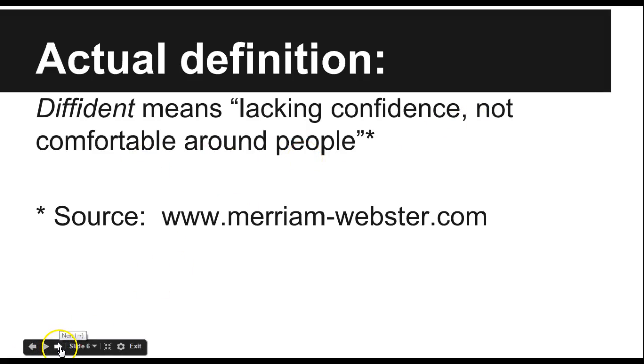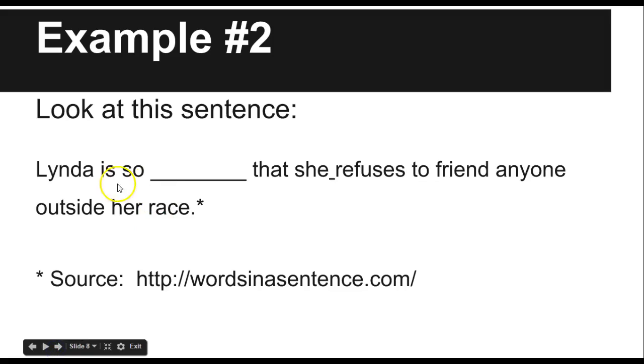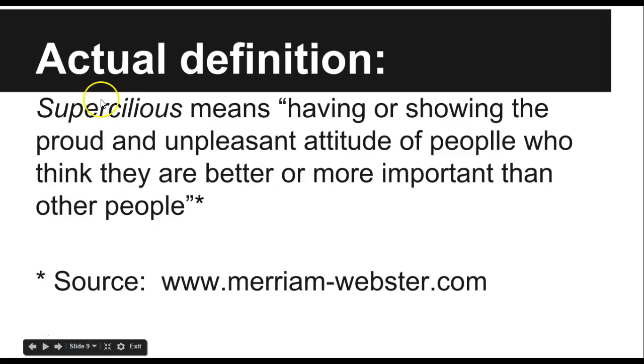Let's try another example. Here's a sentence. Linda is so supercilious that she refuses to friend anyone outside her race. So again, we ask ourselves, take that word out. What word would make sense in this particular place in the sentence? Linda is so blank that she refuses to friend anyone outside her race. Now we could say bigoted would make sense. We could say stuck up. We could say she thinks she's better than everyone else. And we check that, and that's more or less what it means. Supercilious means having the proud attitude of believing you're better than someone else.